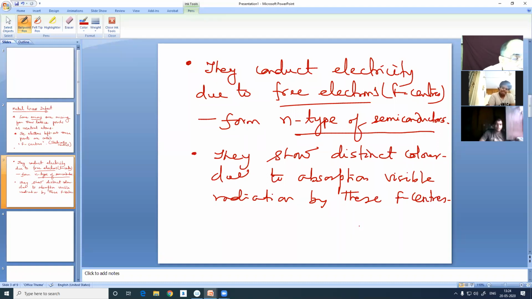Of course, if they absorb certain radiation, then we observe its complementary color. That is the physics behind the color of a particular substance that we observe.